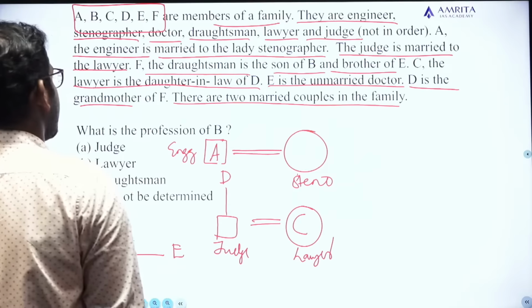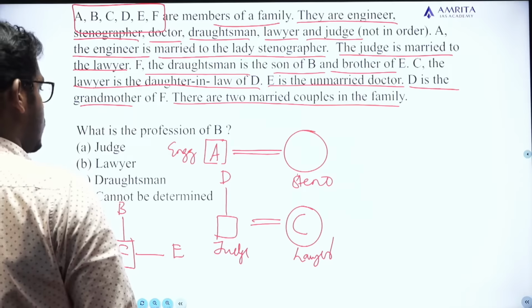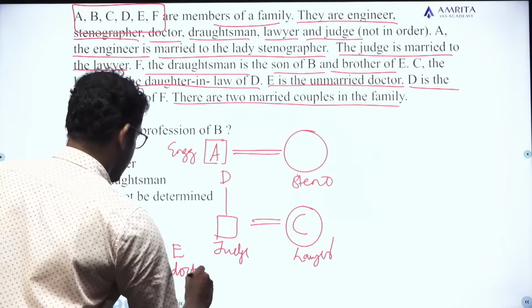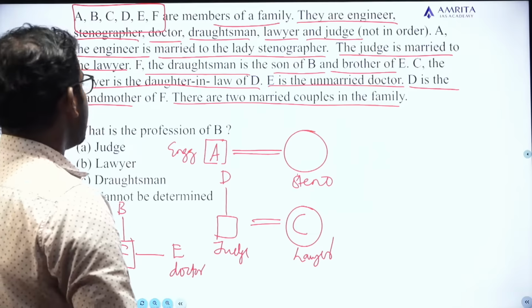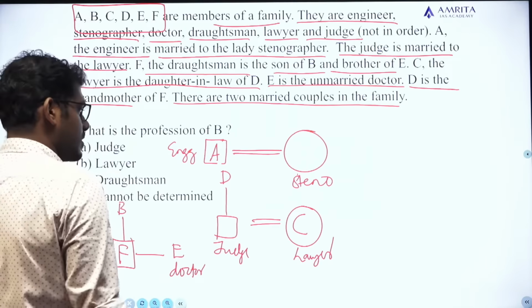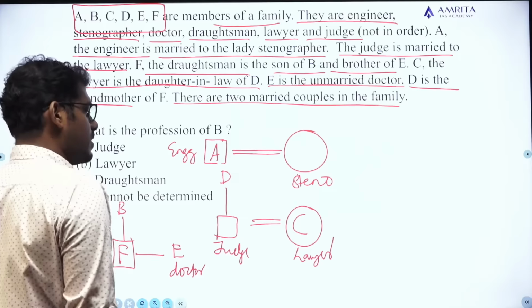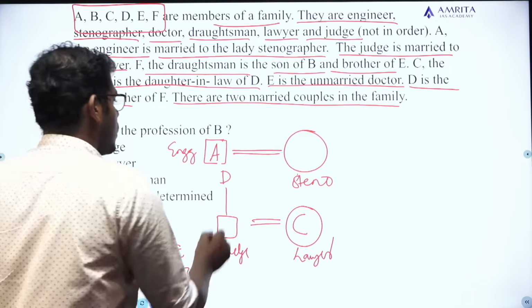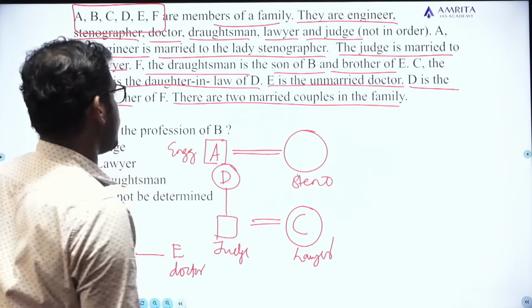Okay, fine. E is the unmarried doctor. So E is the doctor. He or she is not married. D is the grandmother of F. Okay, D is the grandmother. See, actually D is the mother of whom? The judge, and they say D is the grandmother. So D is a female.